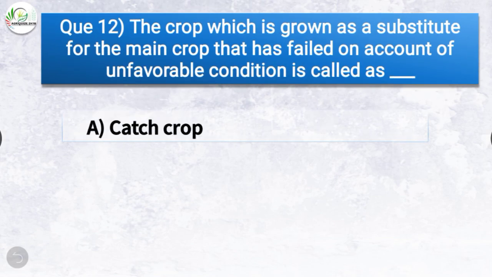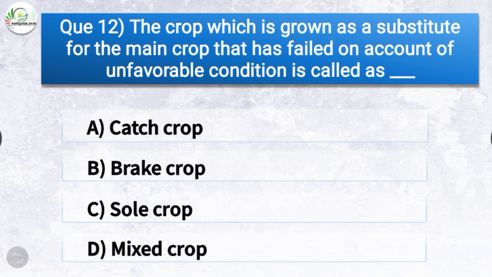Question number 12. The crop which is grown as a substitute for the main crop that has failed on account of unfavorable condition is called as? The options are catch crop, break crop, sole crop, mixed crop. The correct answer is option A, catch crop. The crop which is grown as a substitute for the main crop that has failed on account of unfavorable condition is called as catch crop.